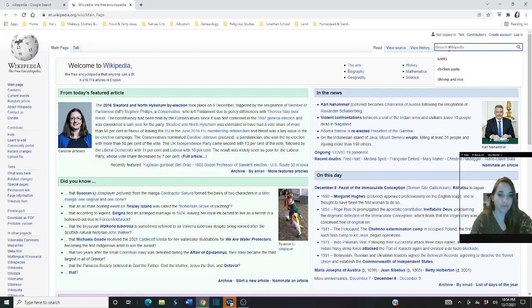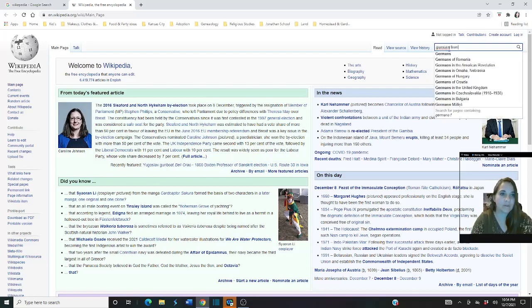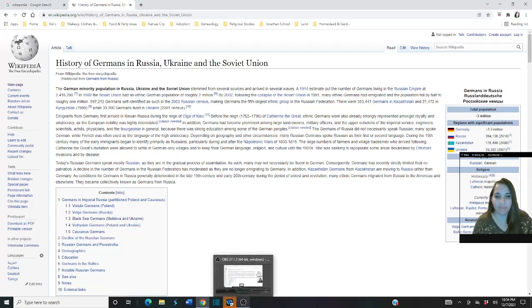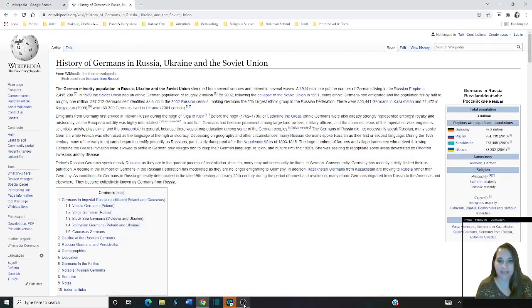So let's type in Germans from Russia and see what it pulls up. Here's a page on the Germans from Russia, and as you can see, it's got a lot of information about the history of this people. You'll go down and there's a contents here on the side, and you'll come over here and there's some statistics. Oh yes, before I forget, let me go ahead and move. Bear with me. You're going to see the inner workings. I'm going to move myself down the page so that I can see what I'm doing. Okay, that's better. So now you can see, and I'm not blocking this information.